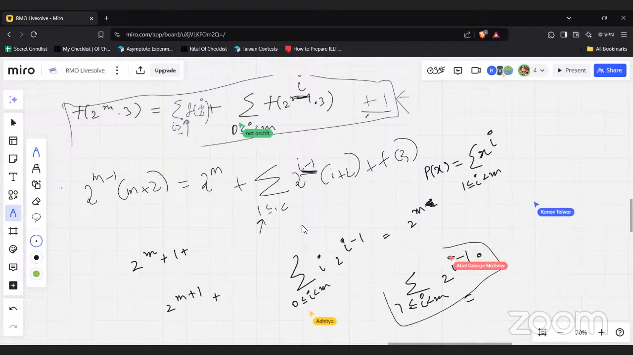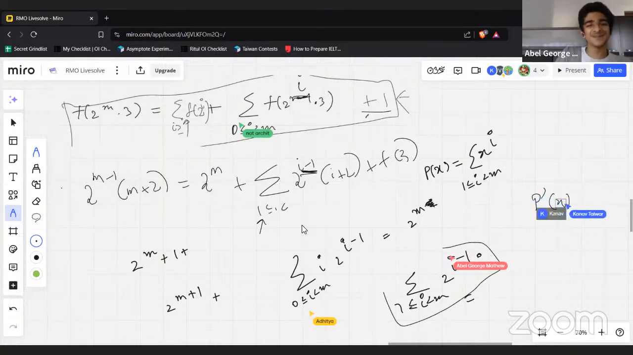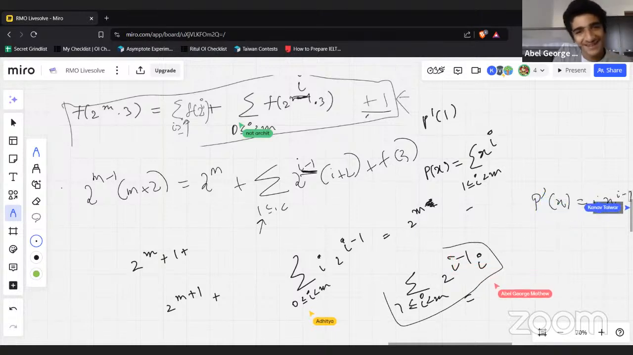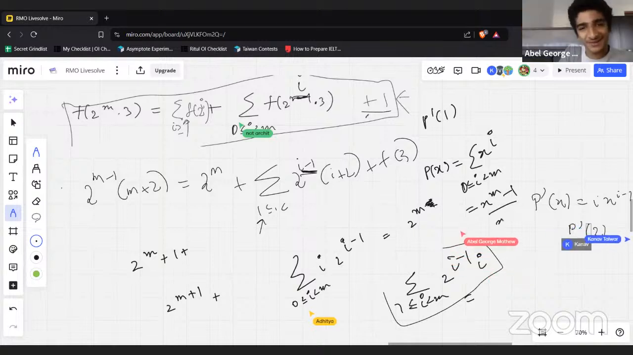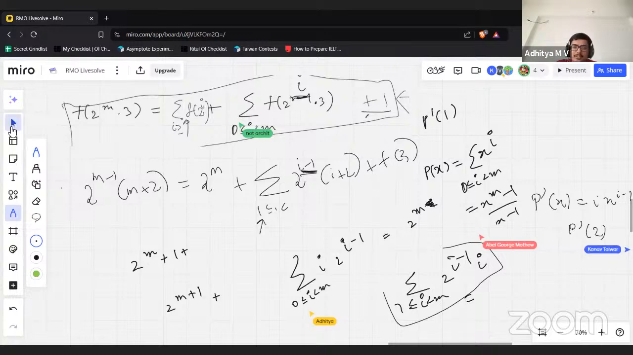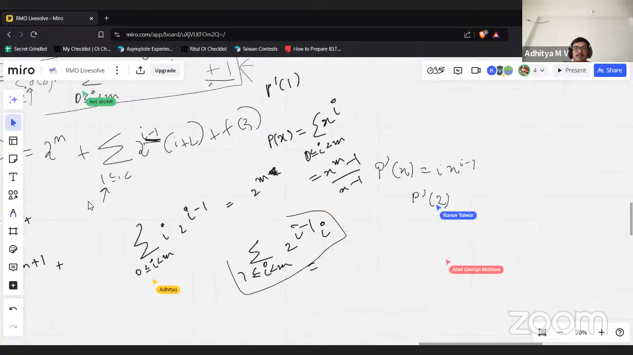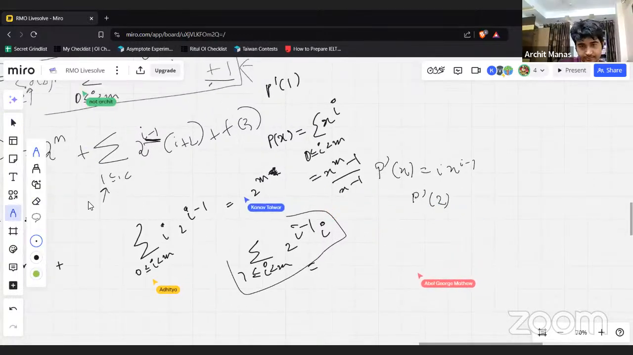You take the polynomial and differentiate it. If you differentiate it, there is P prime of 1, and this is equal to x to the m. There could be an easy way to evaluate this. I don't think it's 2 to the m, it's probably m into 2 to the m or something. Okay, so it's m into 2 to the m.